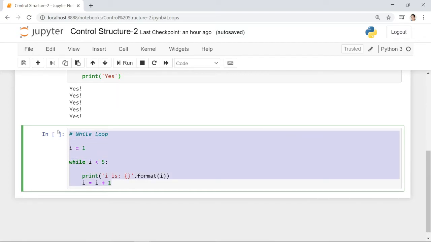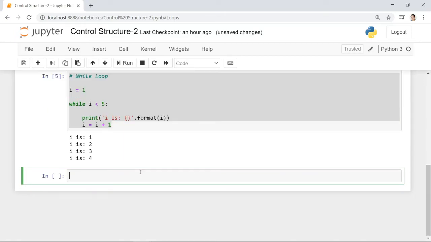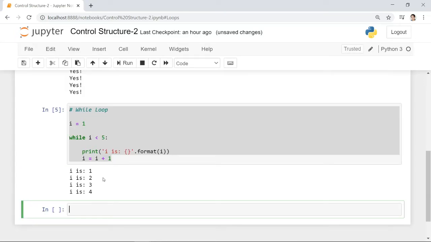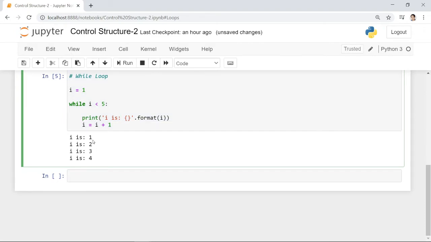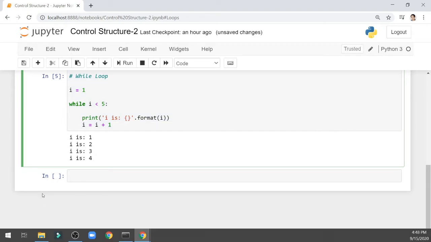Okay, let's execute this. Again, shift enter. It will print i is 1, 2, 3, 4, and 4 only, because when we reach 5, is 5 less than 5? It's not true anymore. That's why we only display 1, 2, 3, 4.